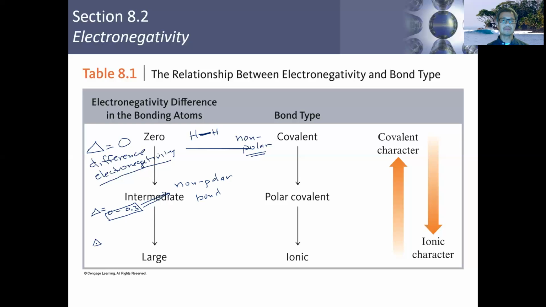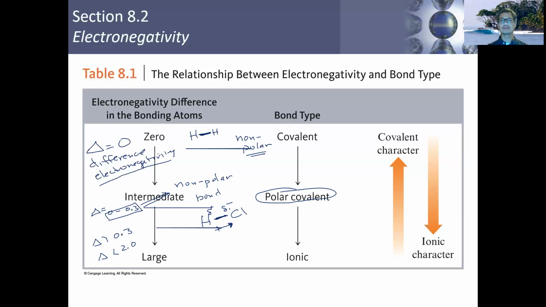Now, if the electronegativity difference ends up being greater than 0.3 but less than 2, then what we have is a polar covalent bond. In that case, for example, if we have hydrogen chloride, hydrochloric acid, the difference in electronegativity here, chlorine is much more electronegative than hydrogen. And so what happens is that these electrons will favor that side of the bond, setting up a charge difference where this side is going to be somewhat negative and this side is going to be somewhat positive.